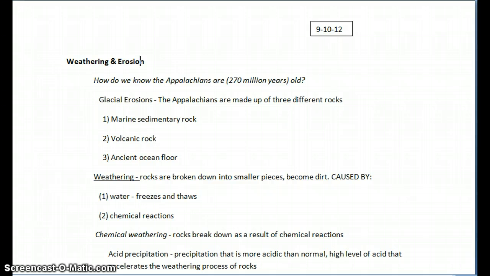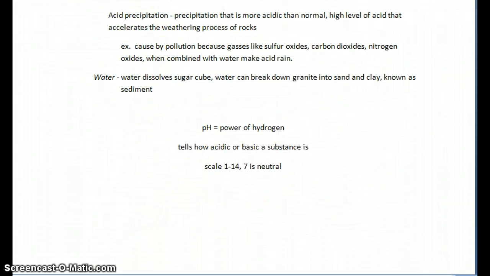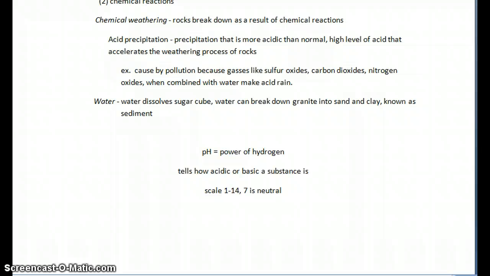Weathering. Rocks are broken down into smaller pieces and become dirt. It is caused by 1. Water, which freezes and thaws. 2. Chemical reactions. Chemical weathering is when rocks break down as a result of chemical reactions.